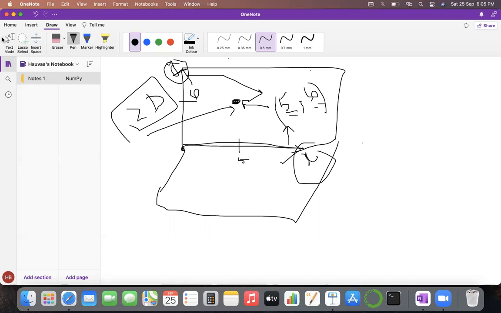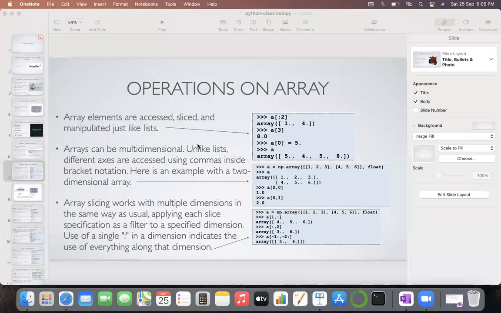Similarly, in NumPy, we can have axes for the set of values, and those axes will be considered as the dimensions. If you have only one axis, or only one list that can represent the values, then it's one dimensional. If you need two lists to represent the same value, that becomes two dimensional.